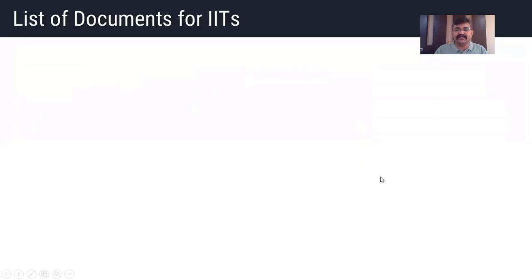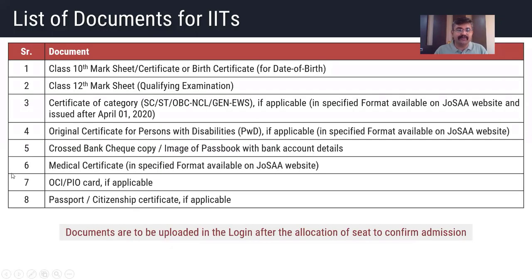Now, the list of documents. 2 separate sets of documents are available for IITs and NITs plus system. If you get admission in IITs, then you need to upload these 8 documents wherever applicable. So this is compulsory. You need to upload your 10th mark sheet or the birth certificate, for the sake of date of birth verification. Out of these 2, you need to upload one. Then the 12th mark sheet for the qualifying examination. Then the certificate of category, whatever you belong to, if applicable, and that too in the specified format.